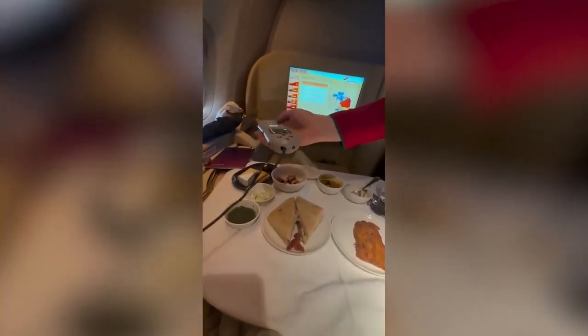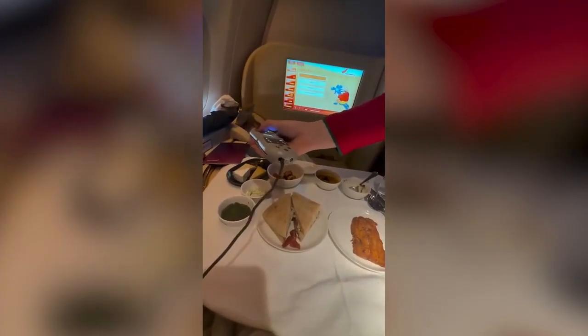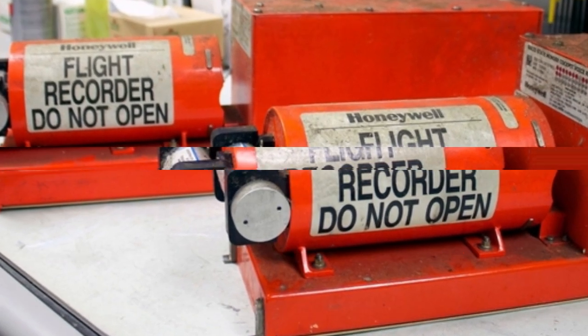While these reports are troubling, it's premature to attribute the crash to poor maintenance. The recovery of the flight data recorder was a critical step. The cockpit voice recorder that's now been found holds vital clues. Until the black box analysis is complete and the official investigation report is released, speculative judgments should be avoided.